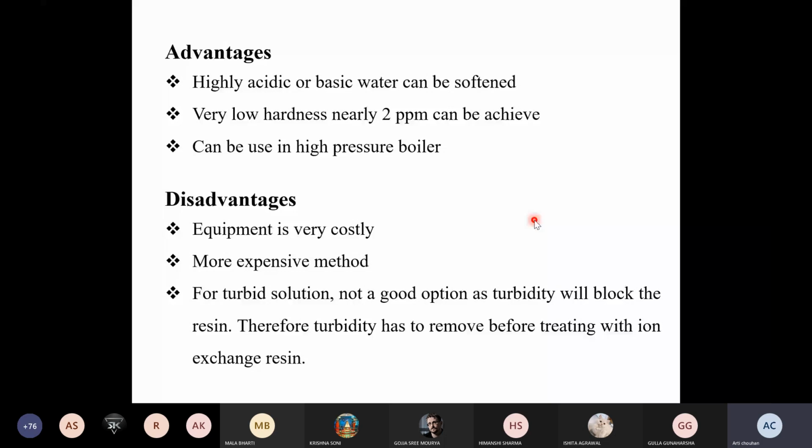So before feeding that water, or before passing that water through these resins, you have to filter out the turbidity before treating with ion exchange resin. Okay, so these are all about the external treatments of the water during the softening process.